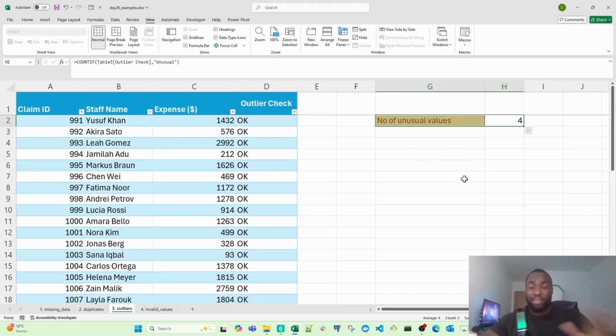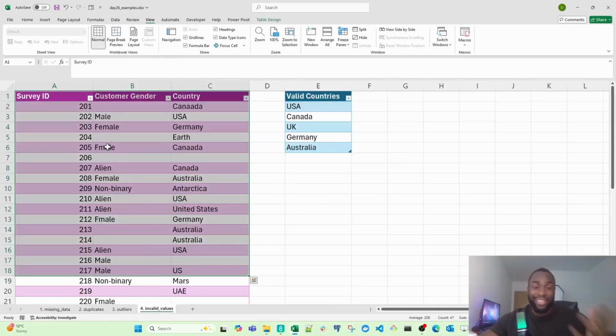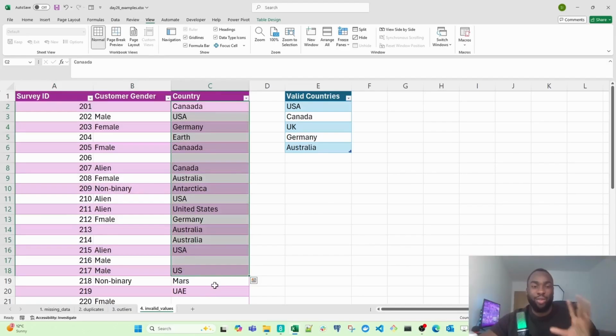That's a simple and transparent way you can flag risk, and that's without jumping to any conclusions. Now let's move on to our final data set. What we have here is a data set that's given to us by our marketing team. This is what they've collected from different campaigns. They want to segment them by country so that they can assign them to the right teams across different regions.